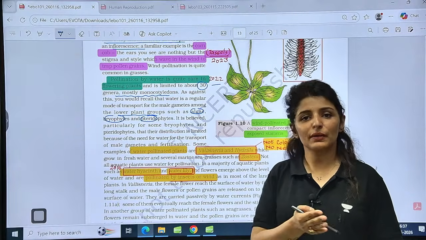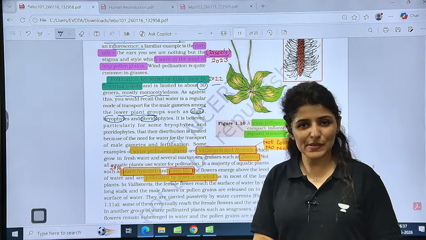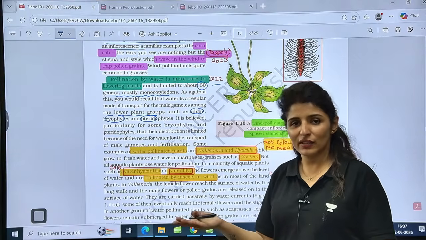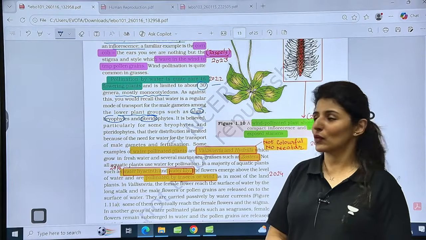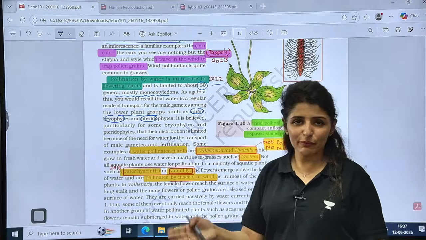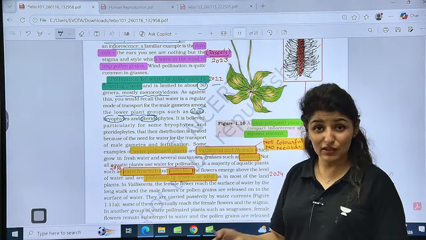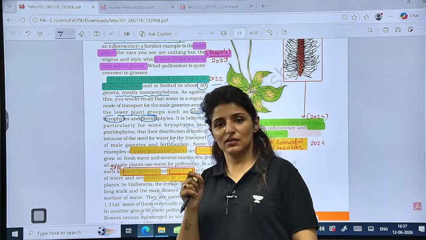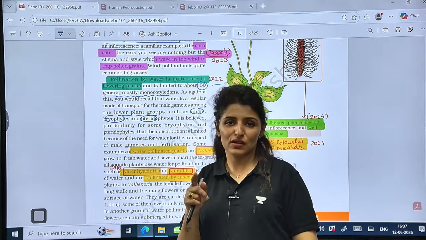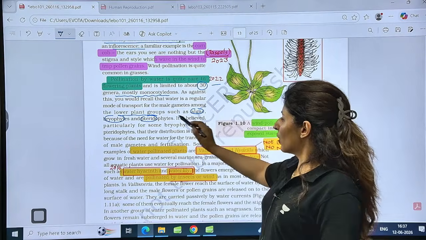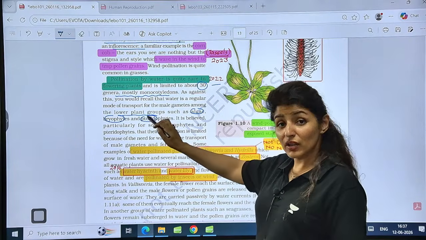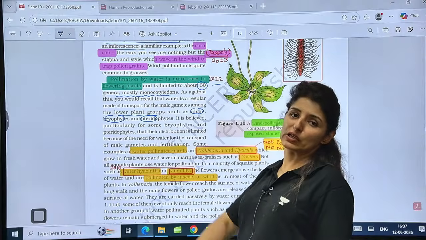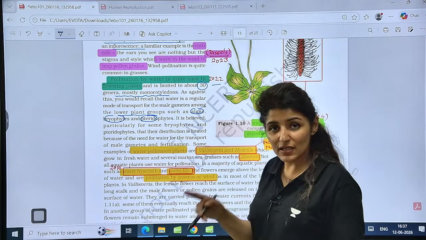We already know that algae is 100% aquatic, bryophytes are near water, they are amphibians, the life cycle depends on water, and even pteridophytes, although they have become the first true terrestrial plants, still have some dependence on water for sexual reproduction, right? So all these lower plants also need water, so they use water as a pollinating agent.